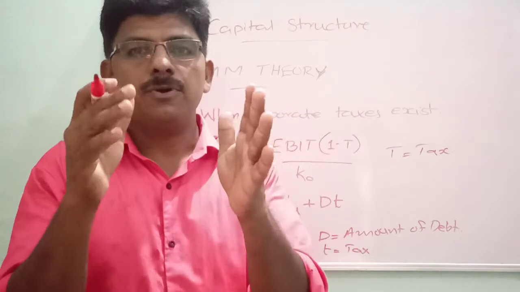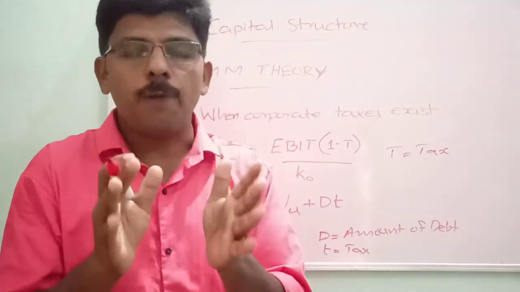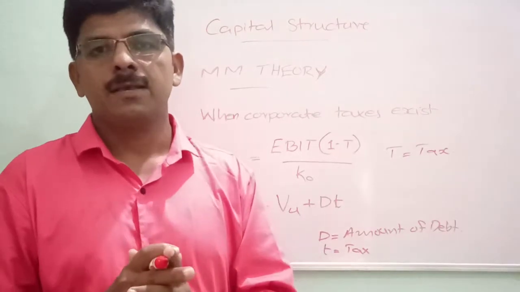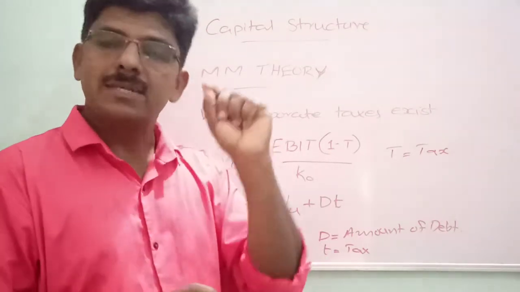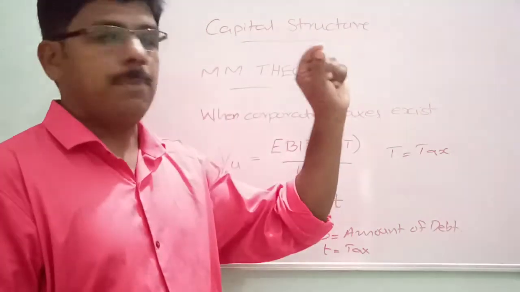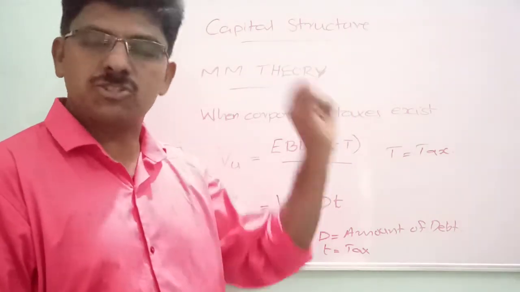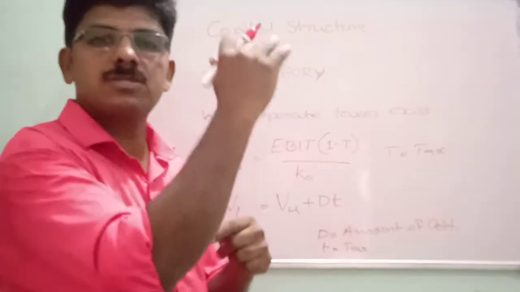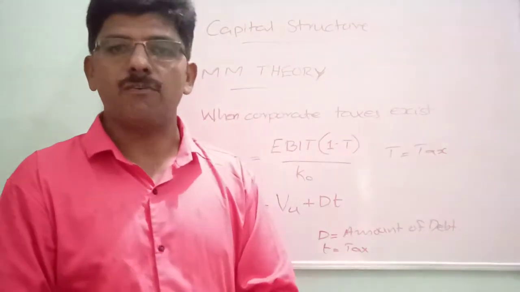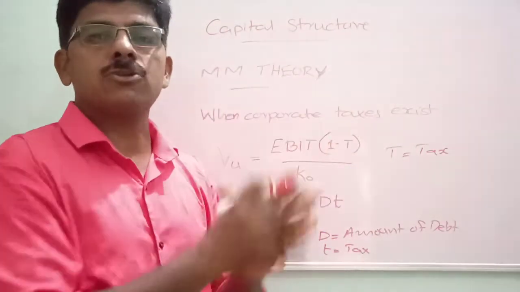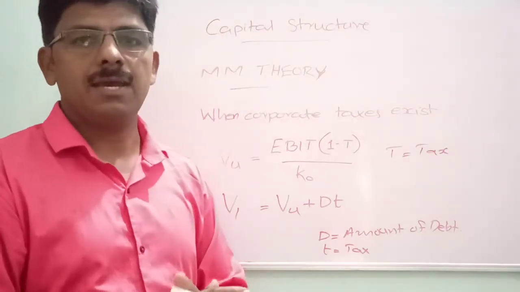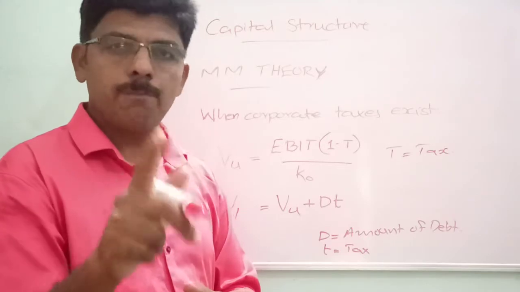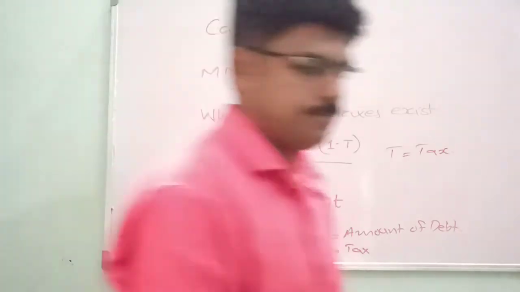So according to MM, there is one optimum capital structure to influence the value and also overall cost of capital. A financial manager can design a particular capital structure. At that point, value of the firm is highest and overall cost of capital is lowest. That structure is known as optimum capital structure, and this can be proven by an example, one problem.